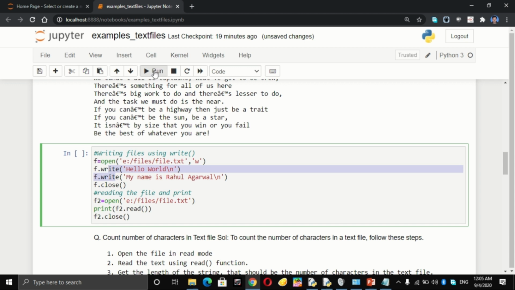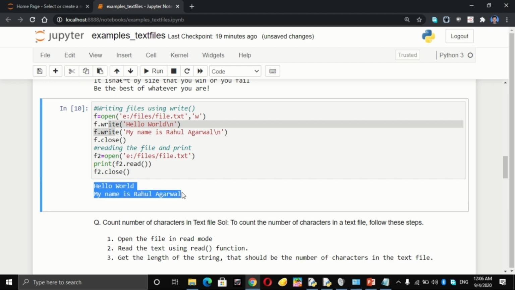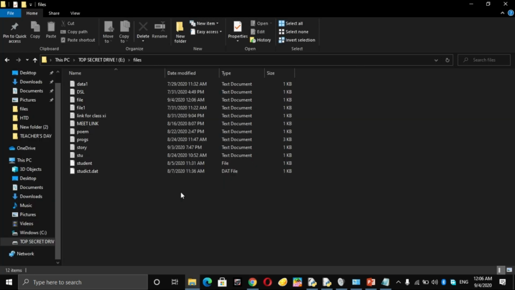Again I am going to go to my folder and check, yes, this file is here. Very quickly I will open this file to see the content. You can see what we had given is written into this text file.